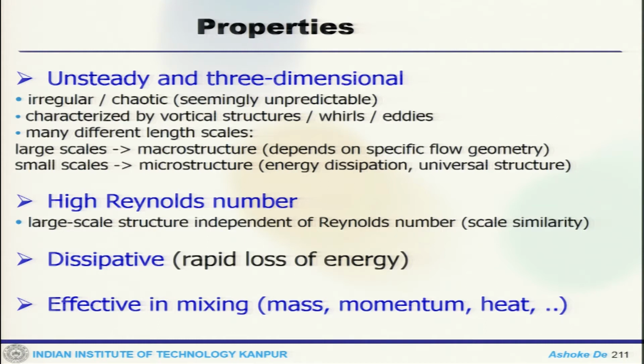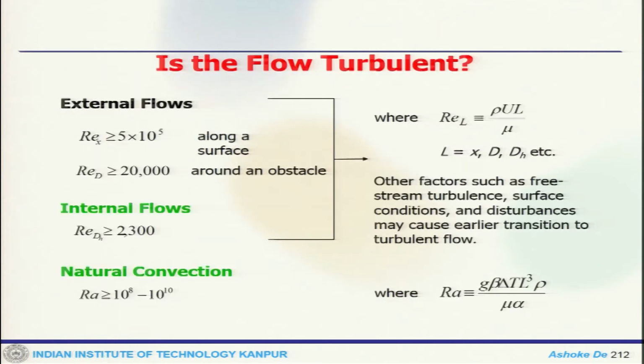Just to recap the properties, this is again what we started off with. The flow feature is truly unsteady and 3-dimensional, which means it is essentially chaotic. There would be different kinds of vortical structure, large scale structure and small scale structure. It is a high enough Reynolds number flow, dissipative in nature, and it allows effective mixing. That is how we look at the Reynolds number, which is a non-dimensional number, to see whether the flow is really turbulent or not.